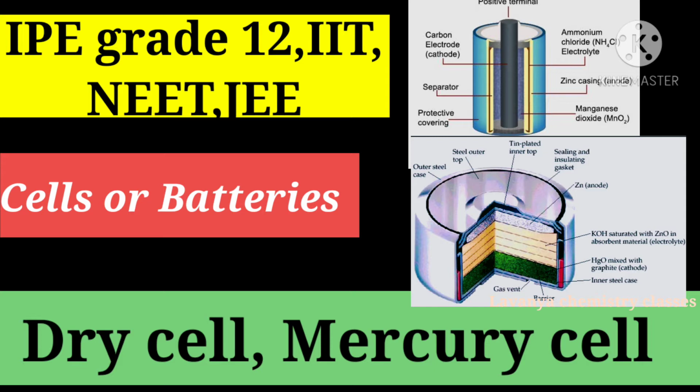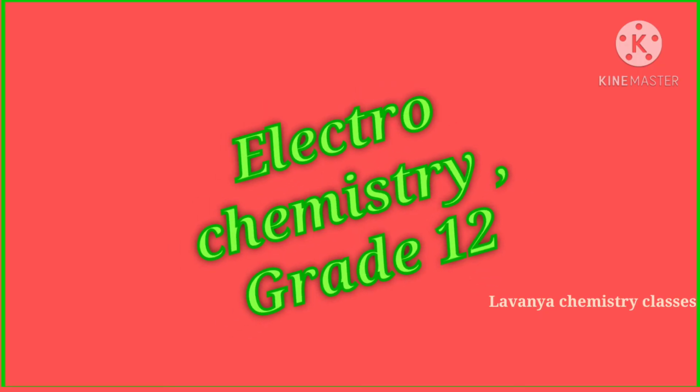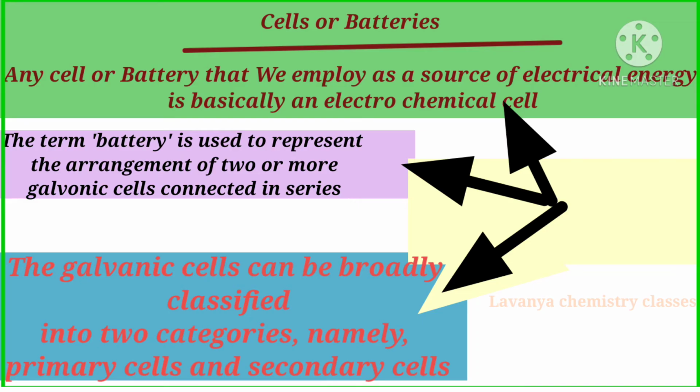Today's topic is cells or batteries. This topic is from electrochemistry. Now we are going to understand about primary cells. The primary cells are two cells, that is, one is the dry cell and the second one is the mercury cell. These two cells are primary cells.